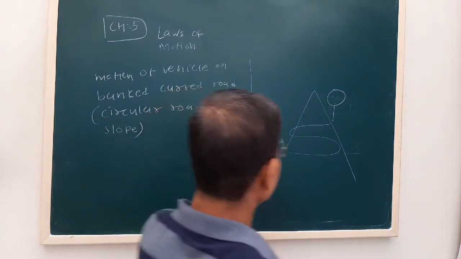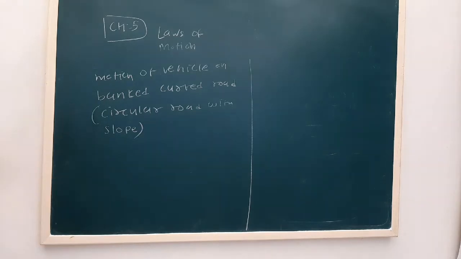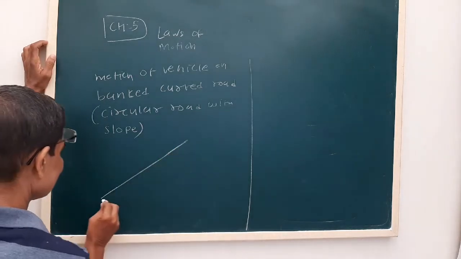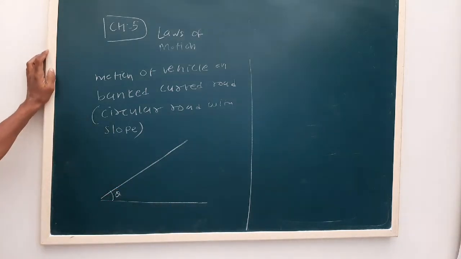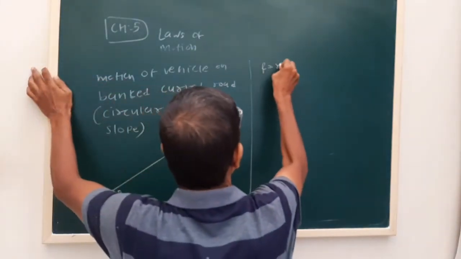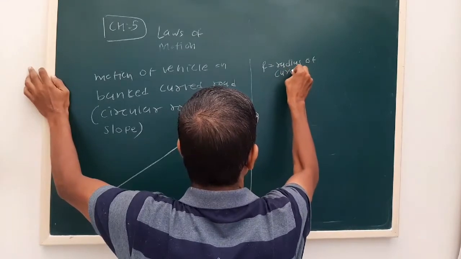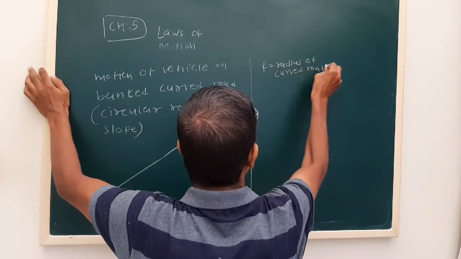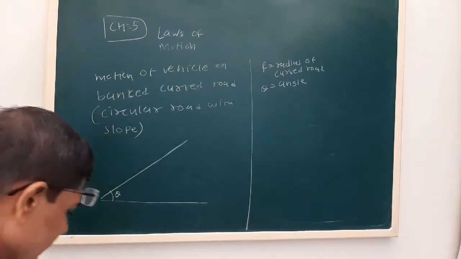Now see, next we derive the equation for the maximum safe speed on a banked curved road, or a circular road with a slope. Now see here, let us say theta is the slope. Again, this is a curved road, R is the radius, and theta is the angle of inclination.